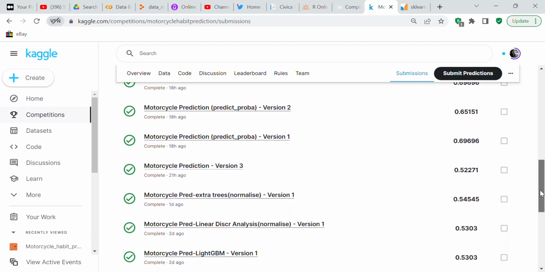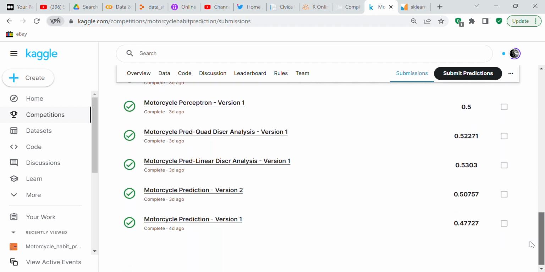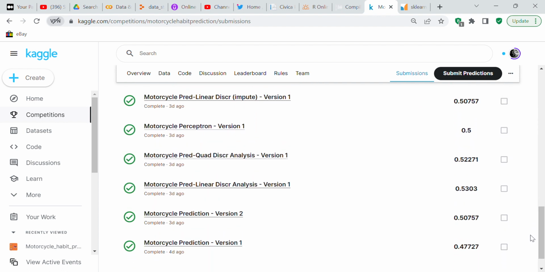Basically what it was, I entered this competition, and you can see I've put together a lot of notebooks. The first notebook, which was the sample submission, was 47%. And then the second notebook, I used logistic regression, but I didn't set the hyperparameter class weights as balanced.